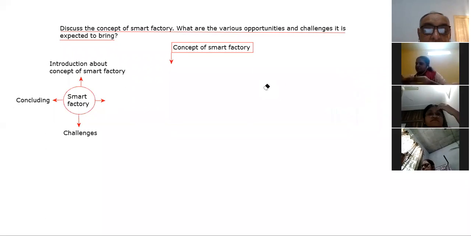So now the next thing is the benefits and challenges. The next we will enter into that.